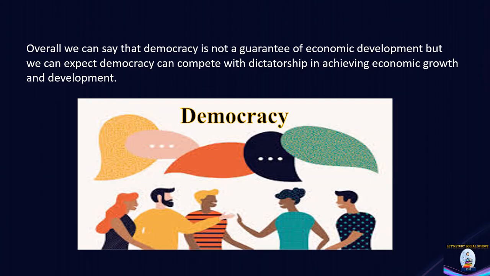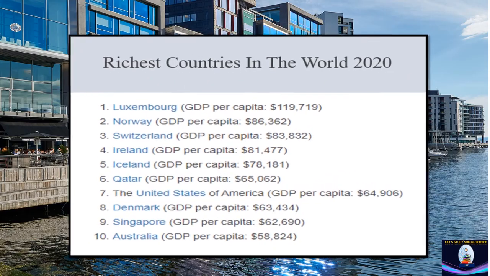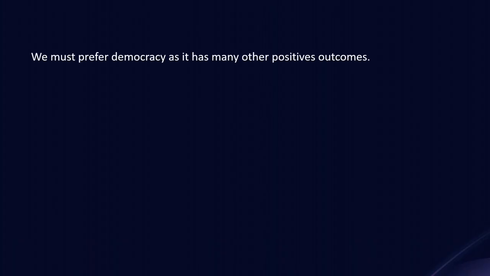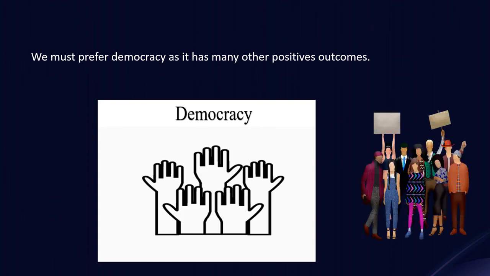But we can expect that democracy can compete with dictatorship in achieving economic growth and development. Moreover, today out of the 10 richest countries in the world, 2020, 9 countries are liberal democracies. So if we have to choose, we must prefer democracy, as it has many other well-known positive outcomes like dignity, equality, freedom, which are extremely important because if a person is not free, he is not being treated equally in his own country. What is the point of being rich or achieving economic growth?